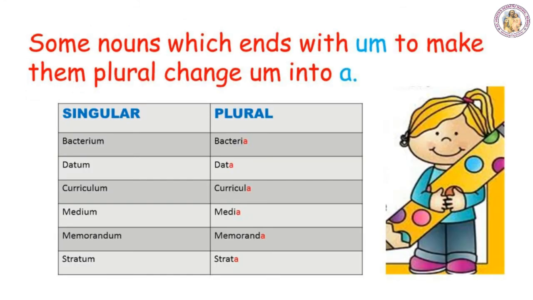Nouns which end with um, you have to remove um and write a in place of these two letters to make such nouns plural. For example, bacterium. The last two letters are um, so remove um and write a to make it plural. Bacterium, bacteria. Datum, data. Curriculum, curricula. Medium, media. Memorandum, memoranda. Stratum, strata. To make such nouns plural, you have to remove um and write a in place of um.